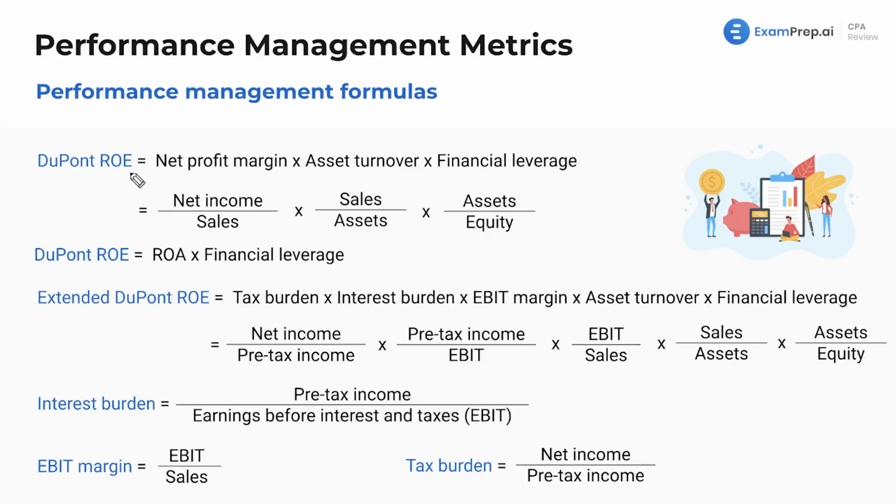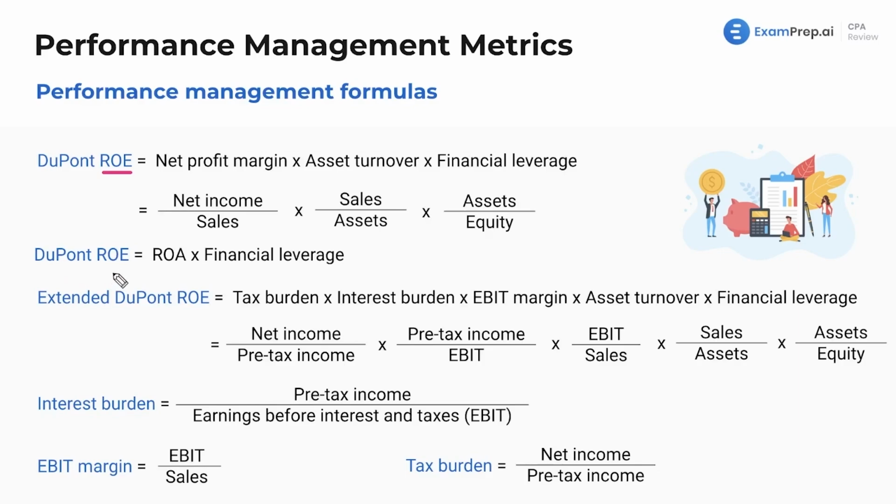Now, on the test, it's not going to say find the DuPont ROE. It's just going to say find the ROE, but it's just called this everywhere else, and it's mentioned. So if I didn't include that, someone would throw a rock through my window. But haha, no one knows where I live.